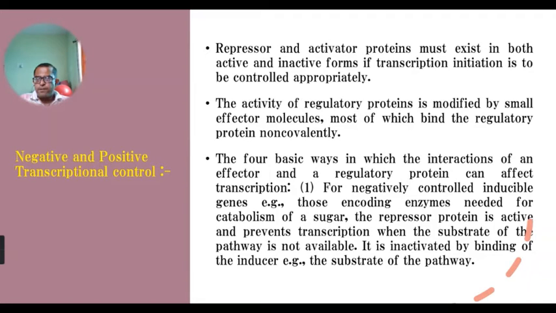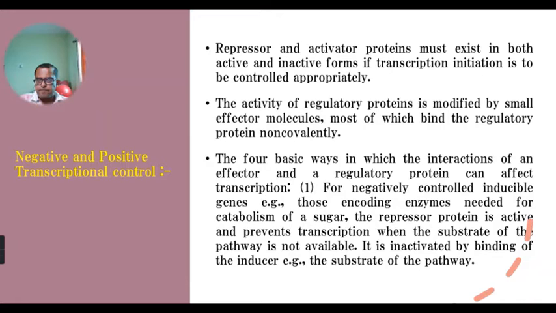Four different ways of gene regulation are there at the transcription level, by these two mechanisms, negative and positive transcriptional control. And as you know, there are three systems in bacteria: inducible, repressible, and constitutive.